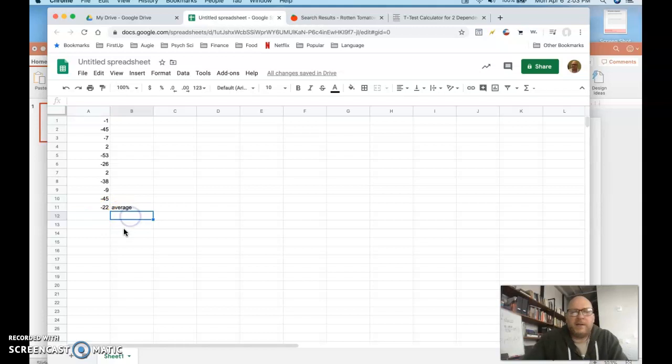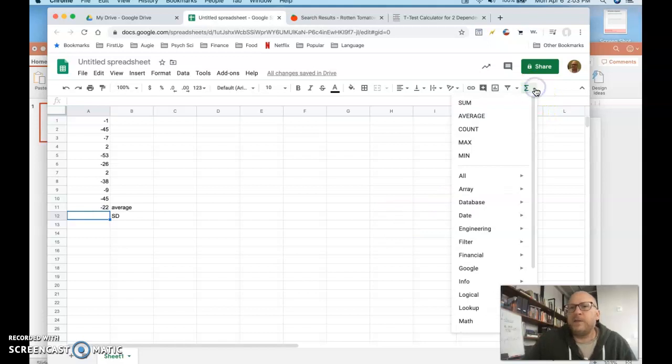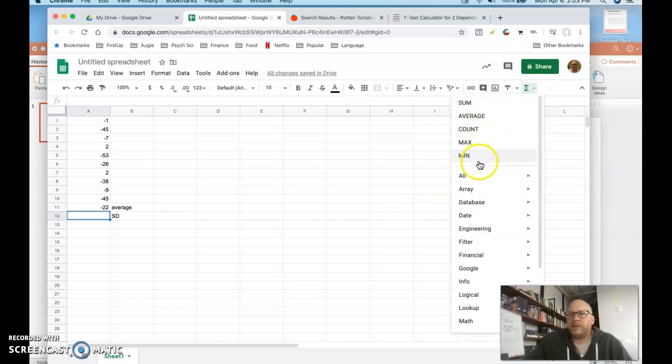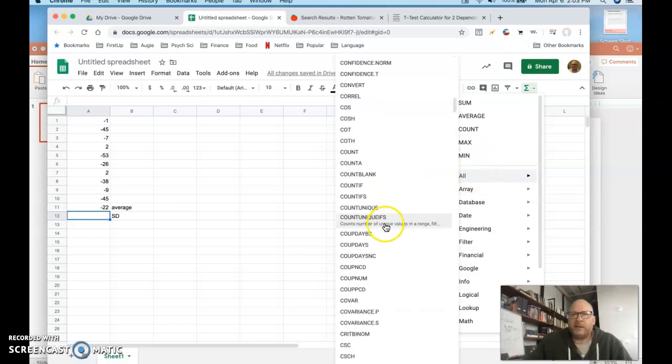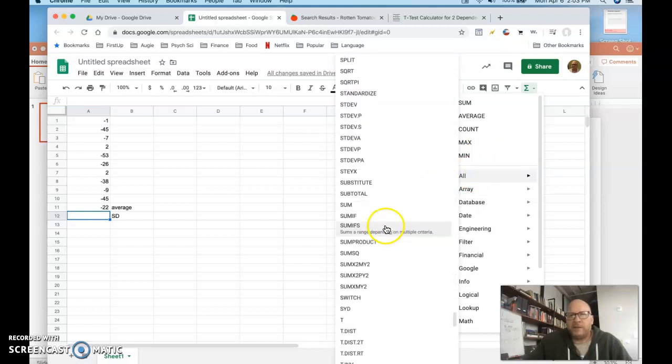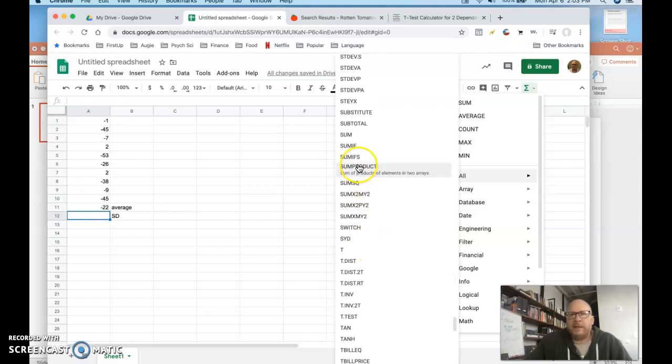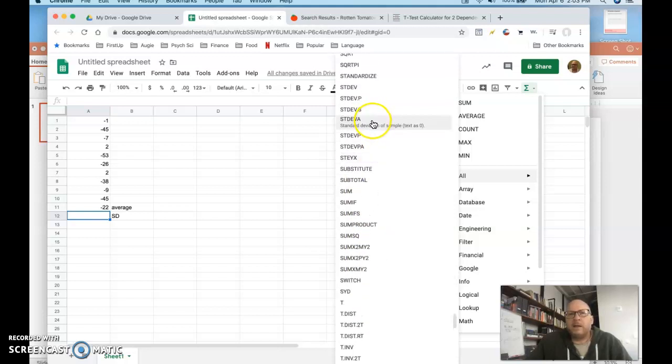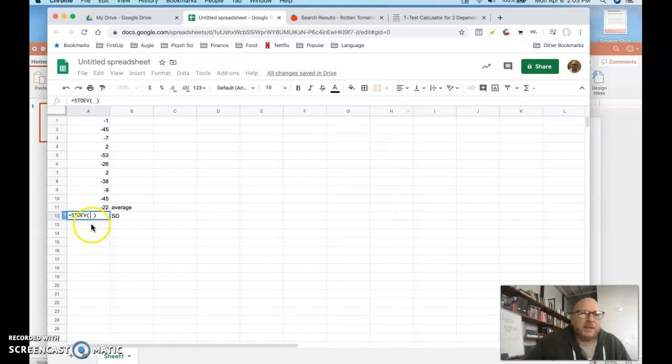Here I want to do the same for standard deviation. So I put standard deviation right there. Go back to my functions menu. And it's not one of the automatic ones. You have to come down here to all and then scroll down until you find standard deviation. And it is STDEV. There it is. And notice when I mouse over it, it says standard deviation. All right, so it's in that box, and again, the command is there. I just need to select the numbers I need. And notice I skipped the average. I don't want that in there. There we go. That's my standard deviation.